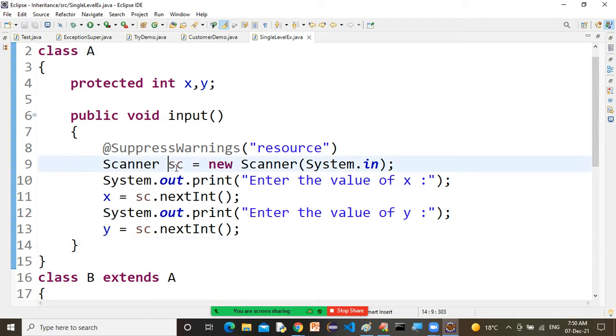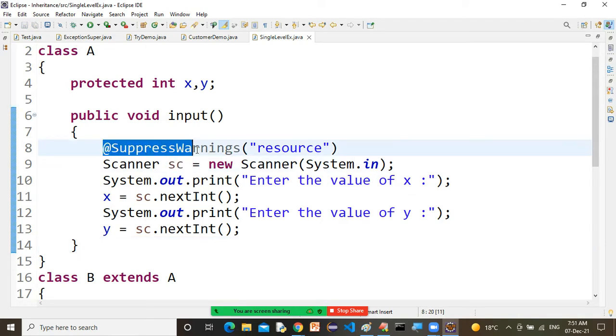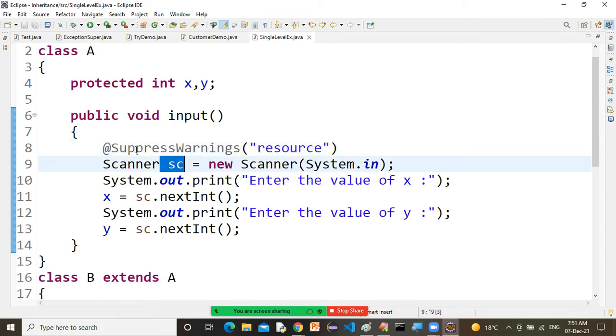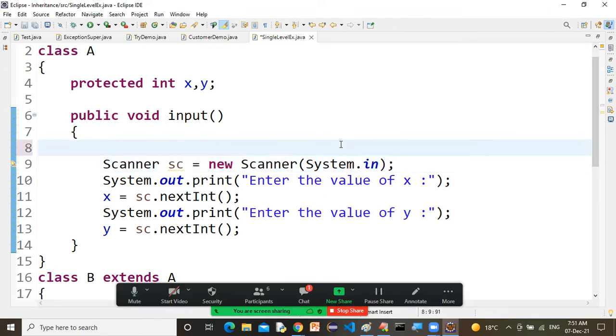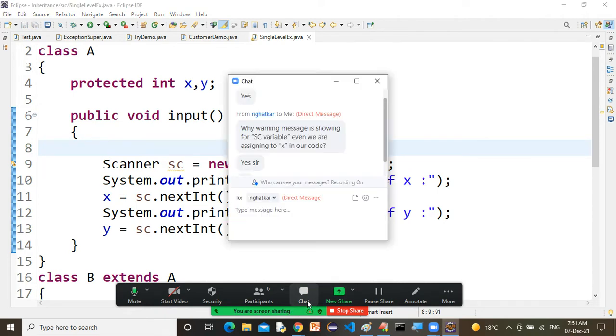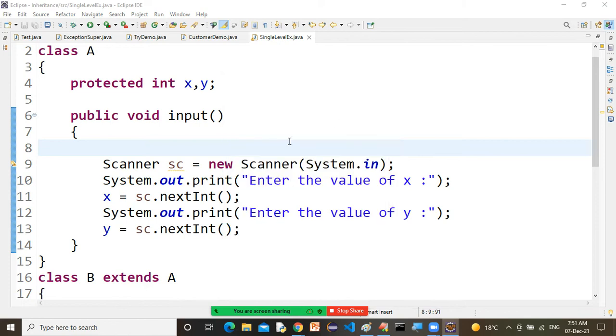It is saying it is a resource. Actually, you will come to know this in the method overriding concept, sir. In method overriding, we have a separate concept called annotation. Annotations were introduced in Java from JDK 1.5 onwards. So that's why it is giving a warning about the resource. But if you remove this, nothing will happen, sir. It doesn't make any difference to your program. It is just a warning because that is a resource.